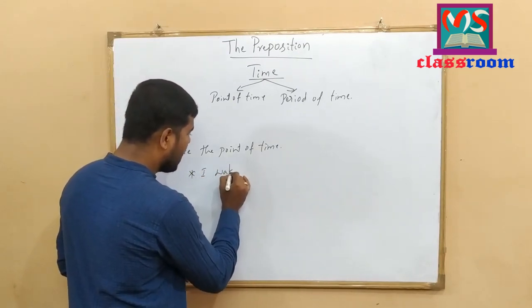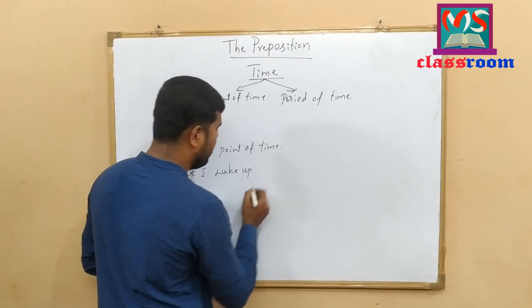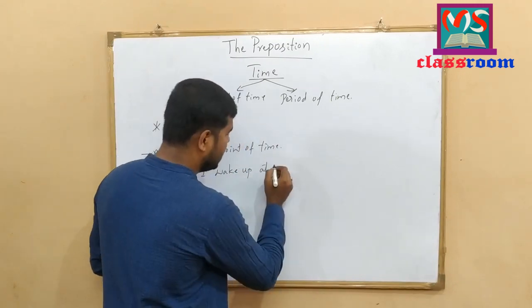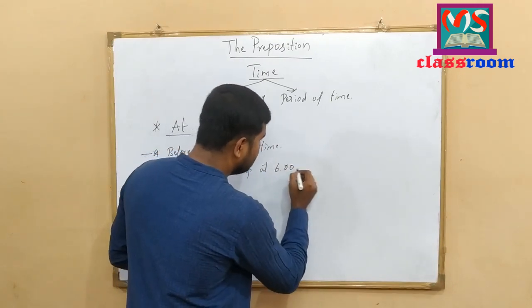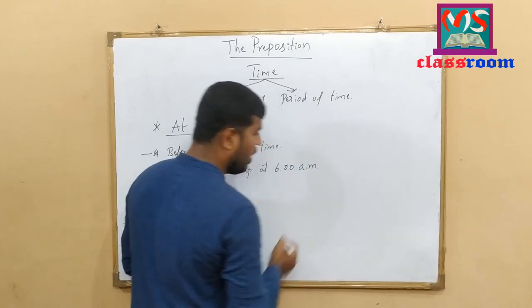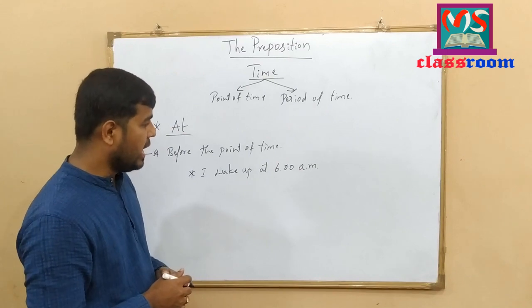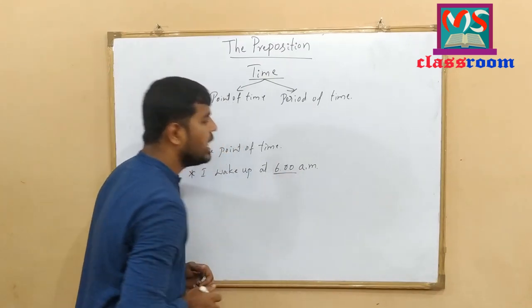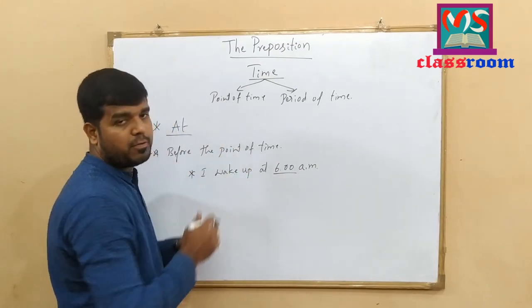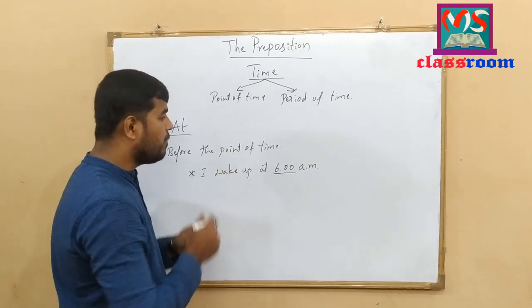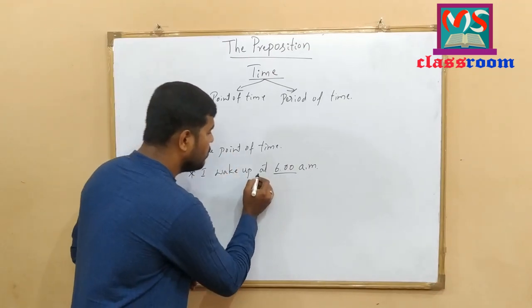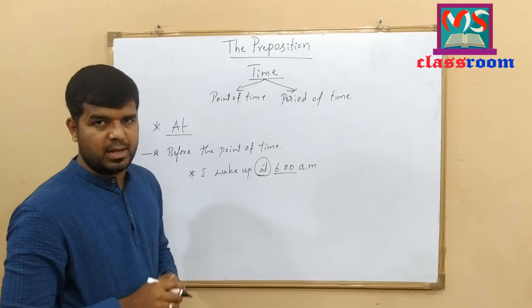I wake up at 6 a.m. Look at here. I wake up at 6 a.m. Here 6 a.m. is time of clock. To refer that point of time, I have used the preposition at here.